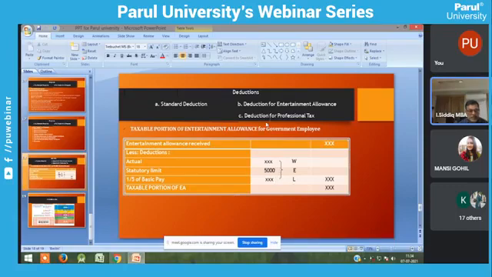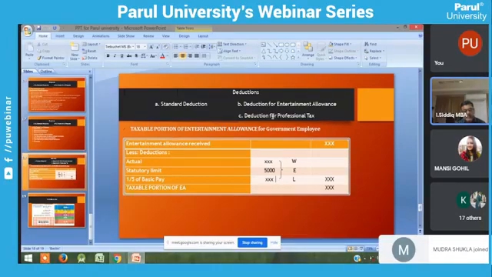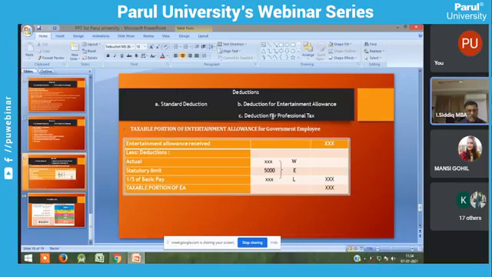That's all. So, deduction for professional tax. You already know professional tax is paid by each and every employee for the welfare of the panchayat, for the welfare of the rural people. So it also comes under the deduction part. So these three deductions are available. This deduction comes under section 16.